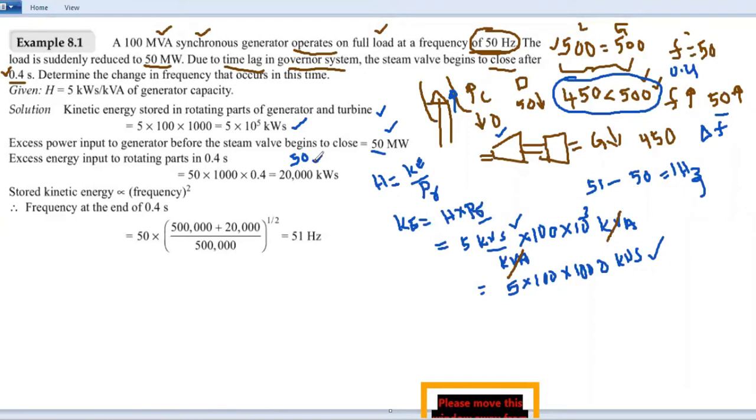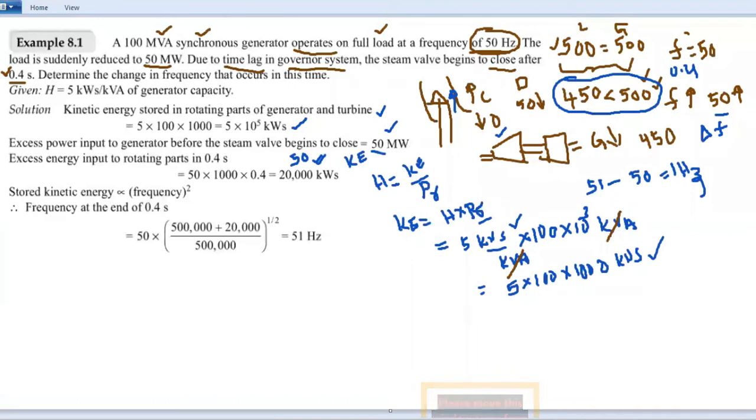So this 50 megawatt energy will be stored in the rotating mass of the rotor, as we have discussed earlier. This 50 megawatt excess power will be stored in the generator rotor, nothing but stored in the rotating mass. Earlier it is 5 into 10 power 5 kW seconds. As this energy is stored in the rotating mass, there is an increase in the rotating mass energy. Because of this increase, the kinetic energy of the rotor will be increased.